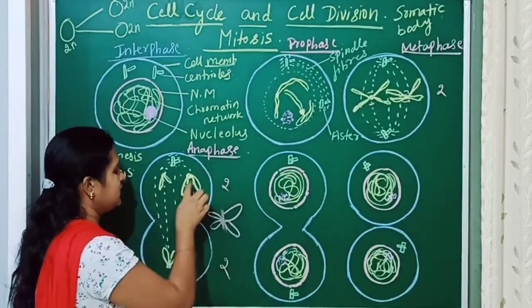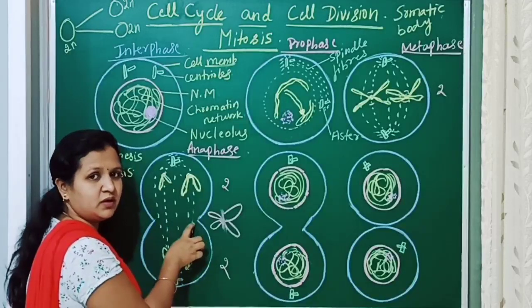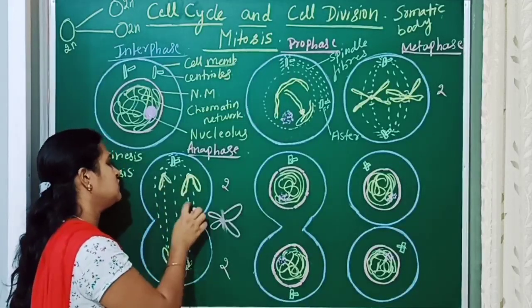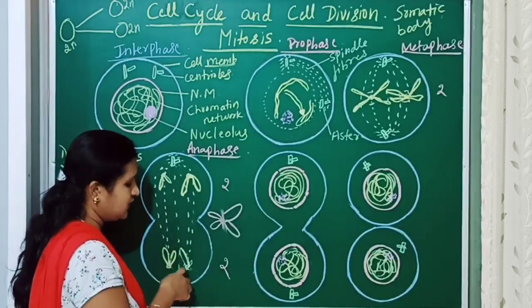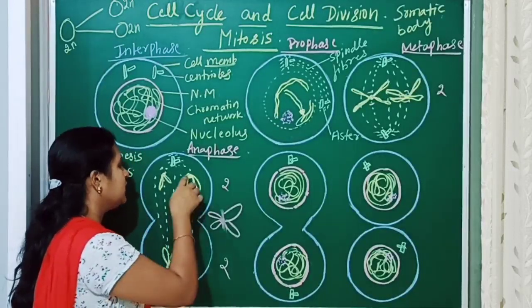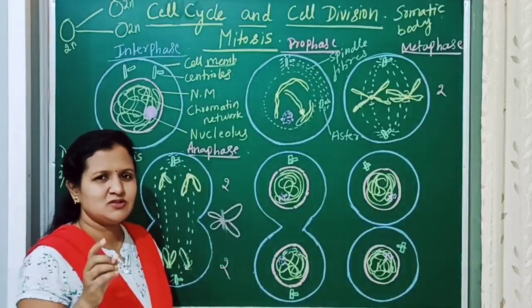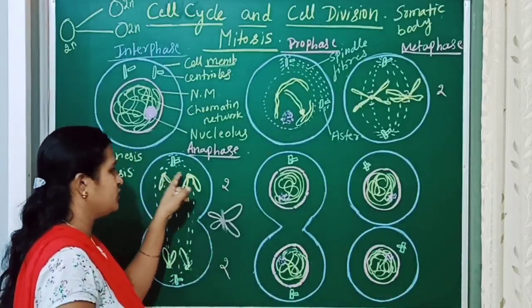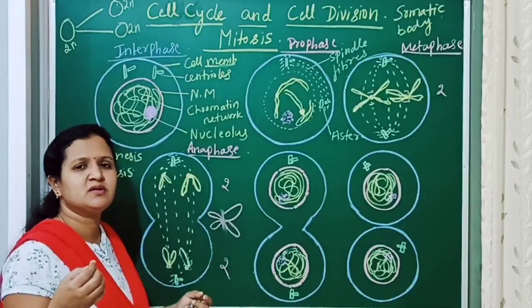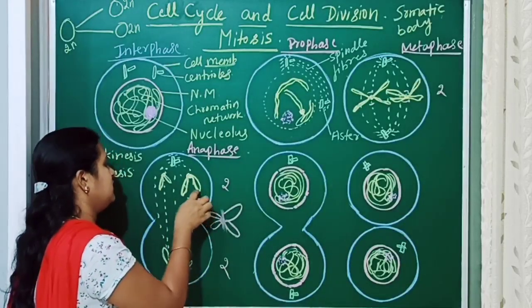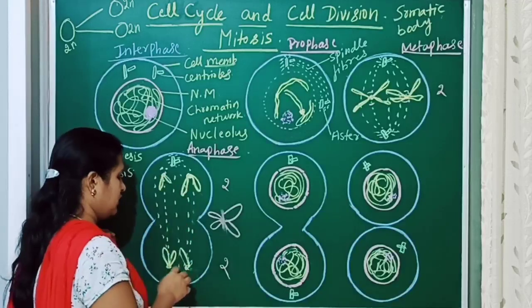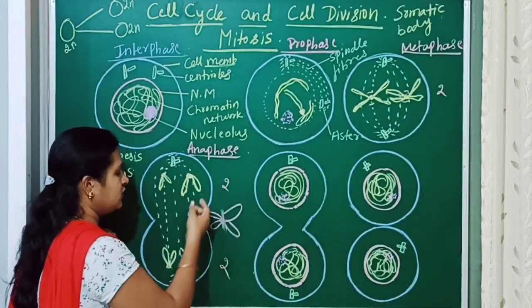In the anaphase, the centromere divides and the daughter chromosomes move towards one pole, and the other daughter chromosomes move to the other pole. While moving, based on the position of the centromere, the chromosomes appear in different shapes. It may be like a V, or like an L, or it may be rod shaped also.